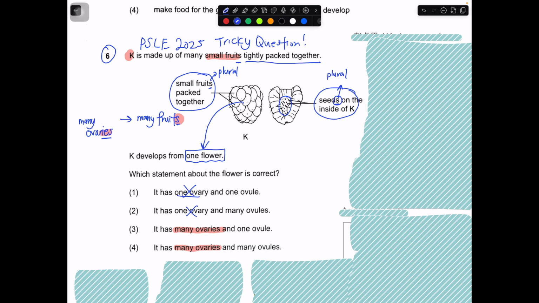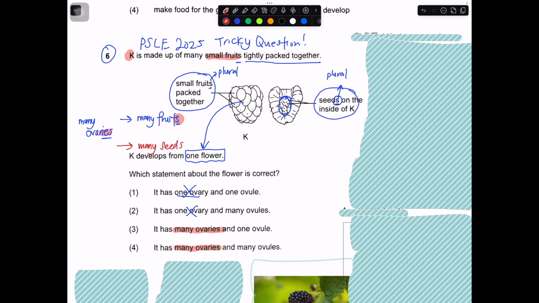Then from here we see that there are many seeds inside them. So over here, many seeds develop from many ovules. So in this case, it should be number 4: many ovaries and many ovules. So 4 is the correct answer.